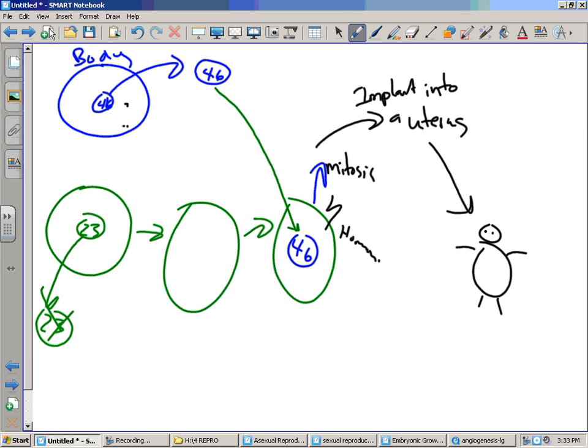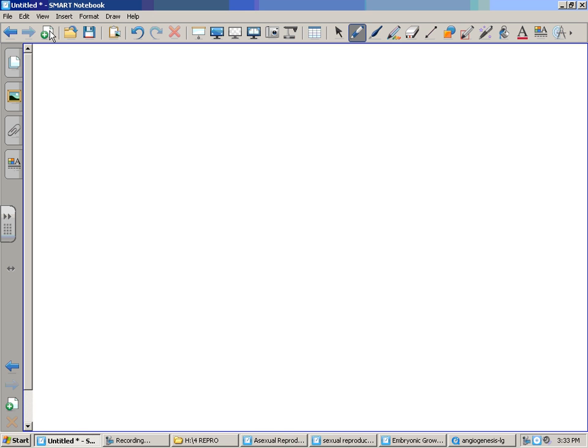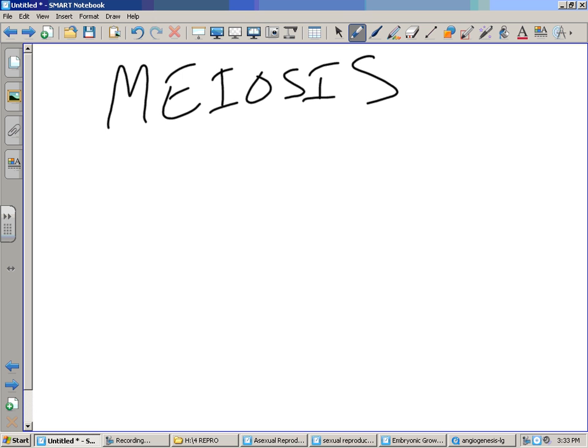Now, sexual reproduction, which we need to get to, involves a process of cell division called meiosis. Remember, meiosis, see if I spell it right, is for the creation of egg and sperm.